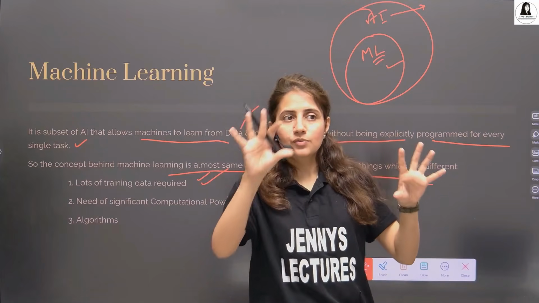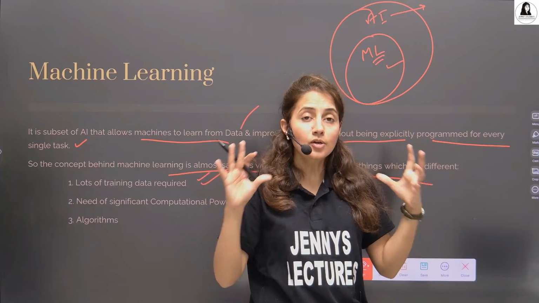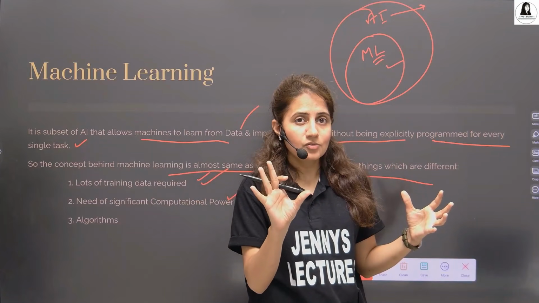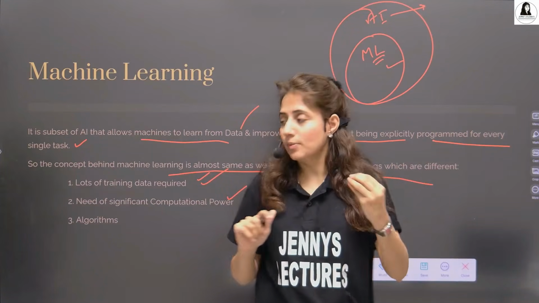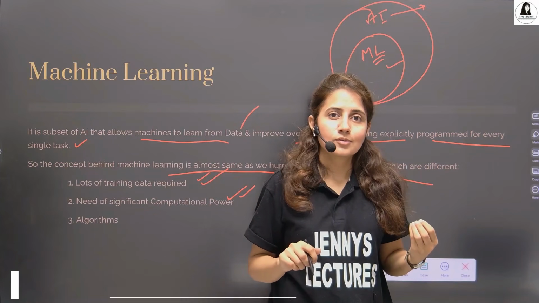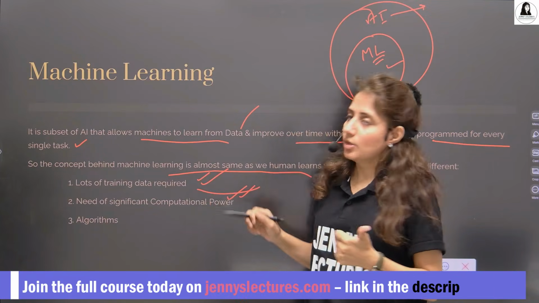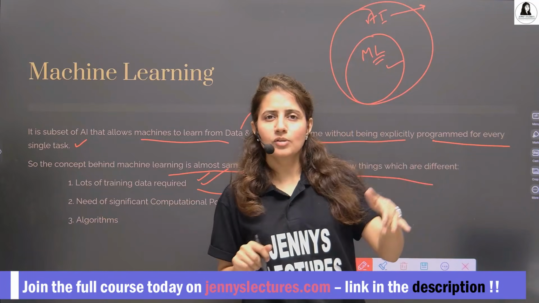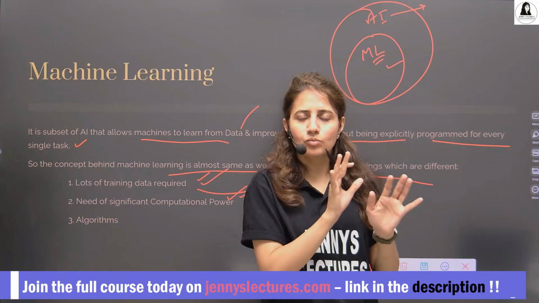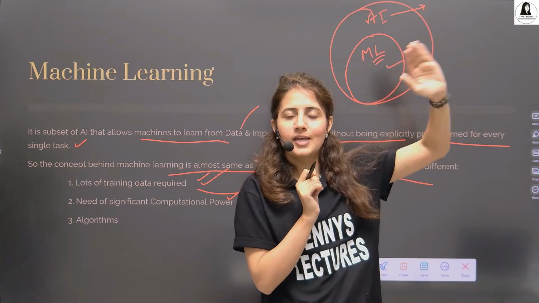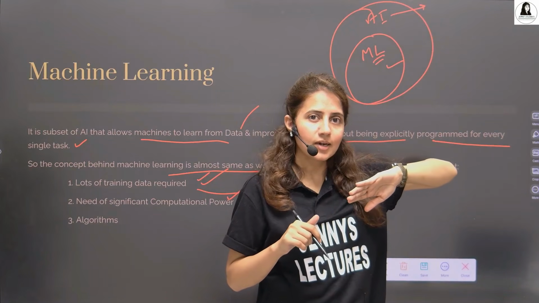To process that enormous amount of data, you can imagine easily the need for computational power. So we need significant computational power. Nowadays, we have GPUs and all. So that's why nowadays high level AI models are there, right?